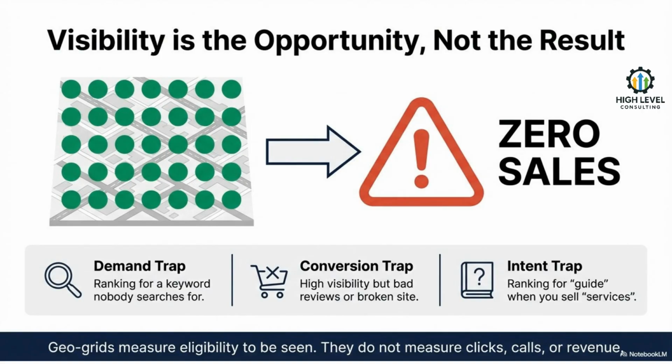High visibility does not guarantee sales. You can rank for keywords nobody searches. You can be visible with terrible reviews or a broken website. You can attract the wrong intent entirely. Geo-grids measure eligibility to be seen, not clicks, calls, or revenue.